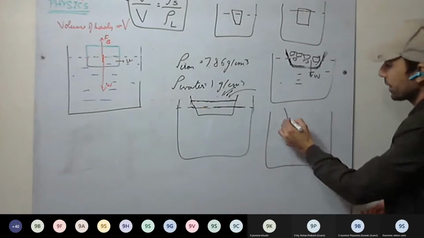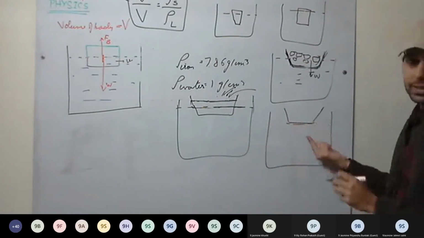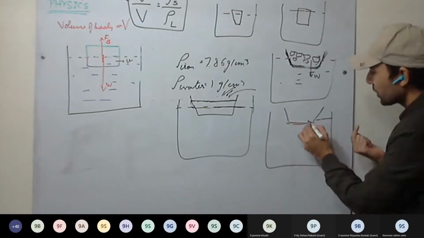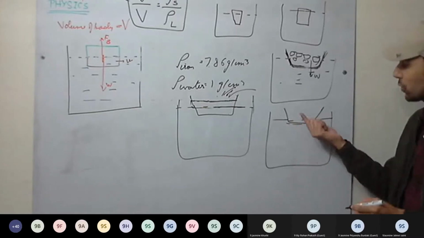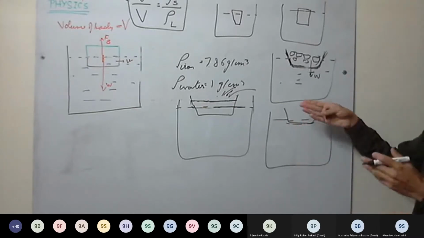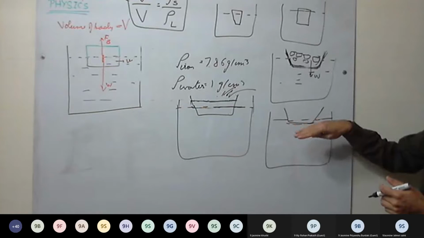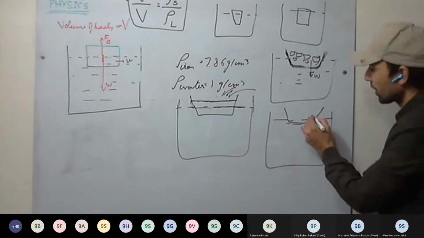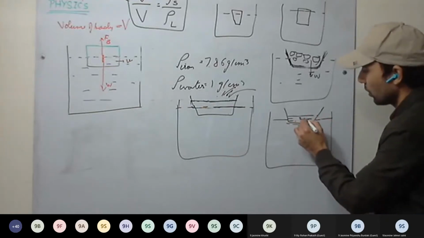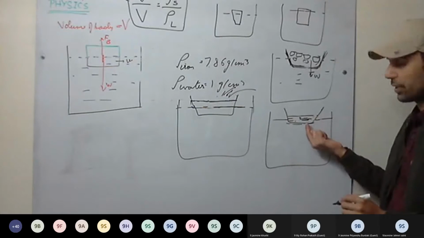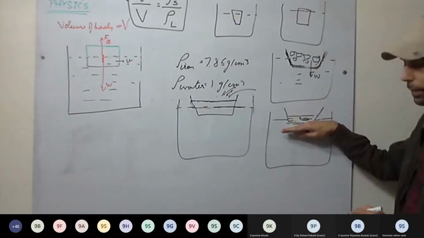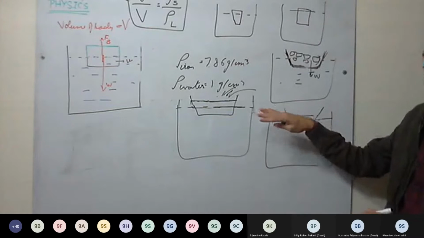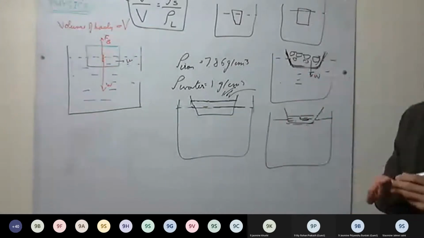And there's one more case. If our ship is completely empty, less part of the ship will be submerged, so it may get toppled by strong winds. To prevent that, what do we do? We fill the ship with sand or stones so that some part of the ship is submerged and it can float without being toppled.